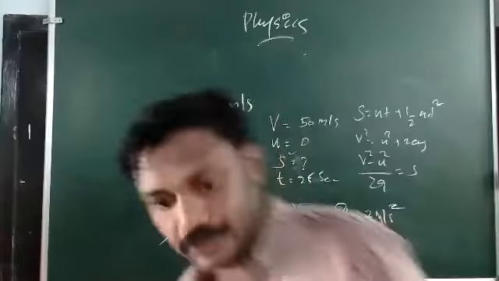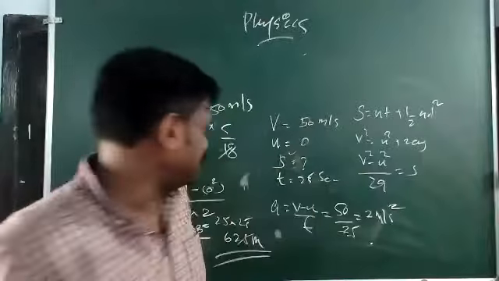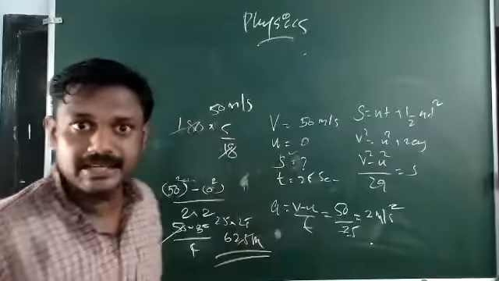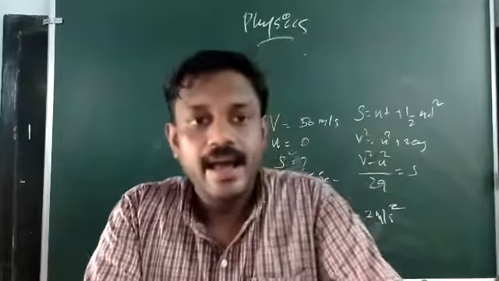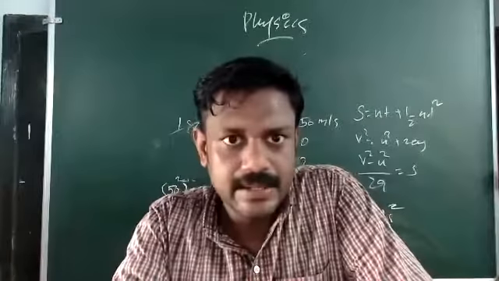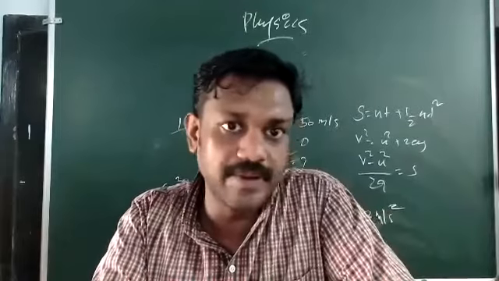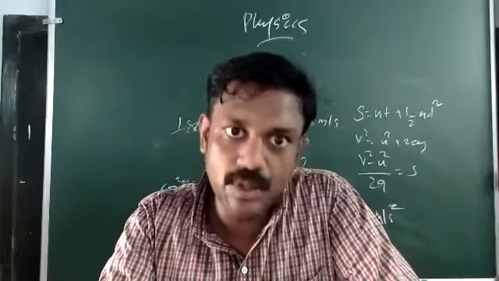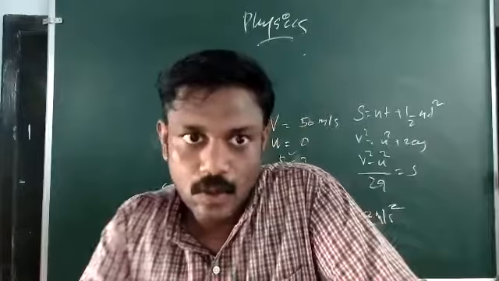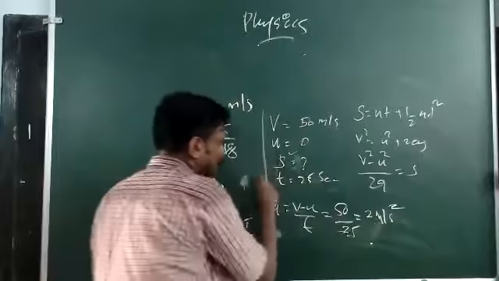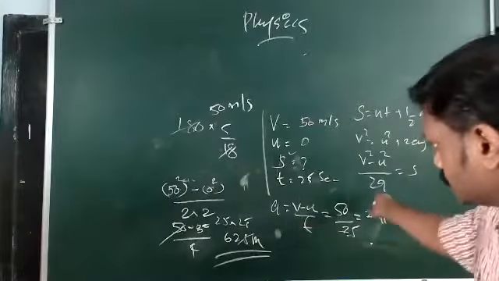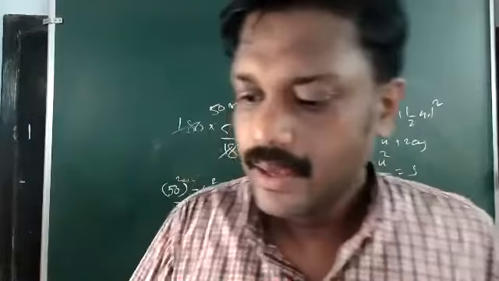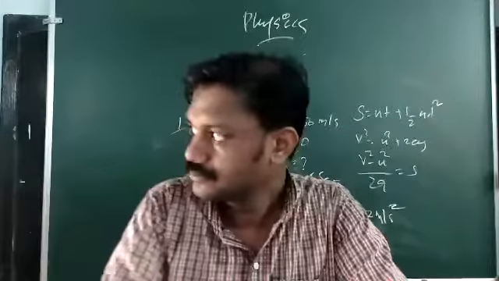Got it now? You got the method. See, if you choose the right method, that means your procedure is correct, and if sometimes the final answer is not correct, then you will lose only the marks for that final result. For the steps you have written, you will get the marks. I told you that. First of all, you find the data. Then you write the required equation, and finally you substitute the data and get the final result. Clear?